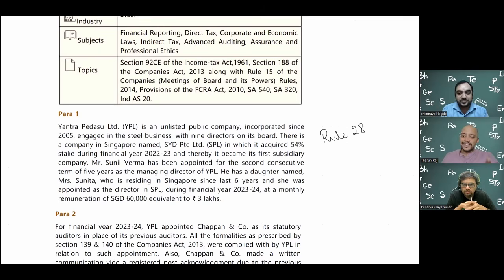But in GST, control is not defined. Control is not defined, but they're telling that one person directly or indirectly controlling another is related. Now the control is ambiguous in GST. There is no definition both in GST as well as in customs. So that's where we depend on the Companies Act.